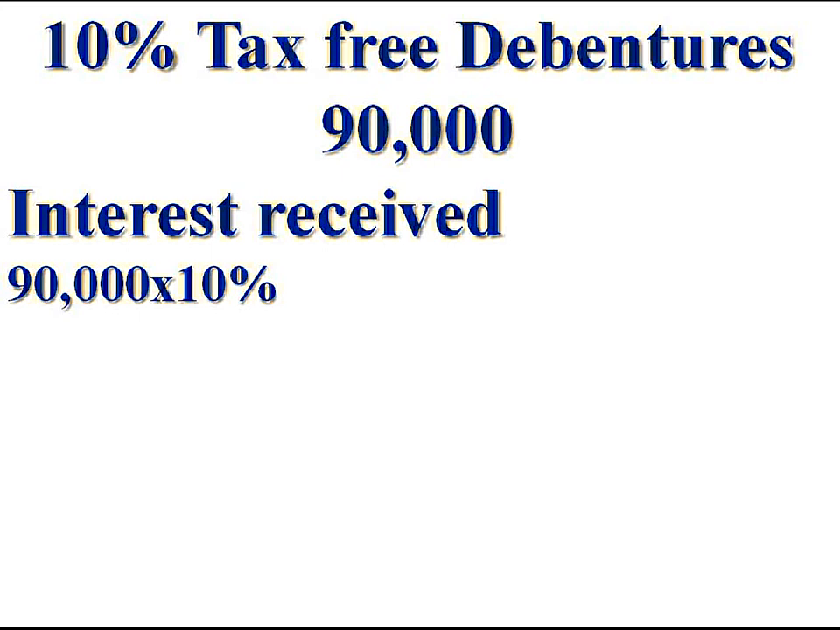I shall explain the tax-free debentures with an example. Suppose 10% tax-free debentures rupees 90,000. Rate of interest is 10% and amount of investment is 90,000. What would be the interest? Interest is equal to 90,000 into 10%, rupees 9,000. In the case of tax-free debentures, this 9,000 is paid to the investor without any deduction in respect of tax.